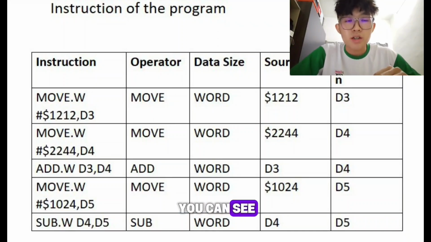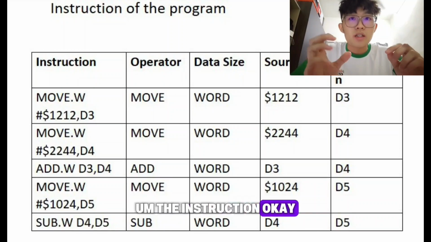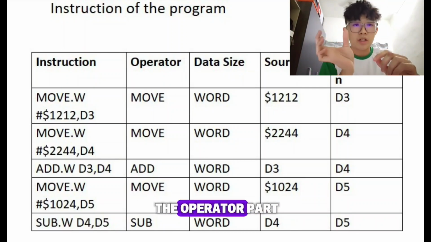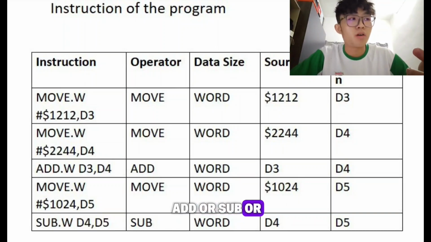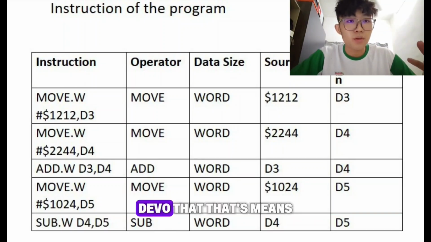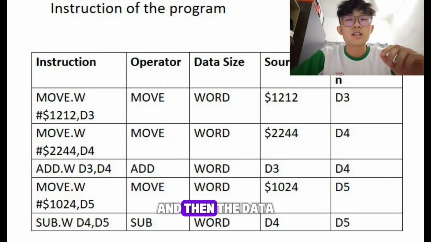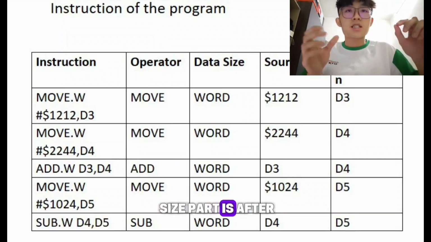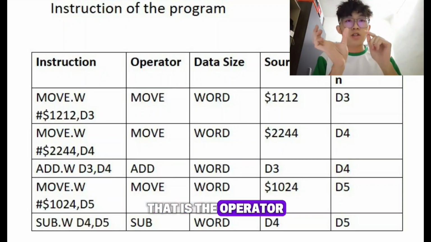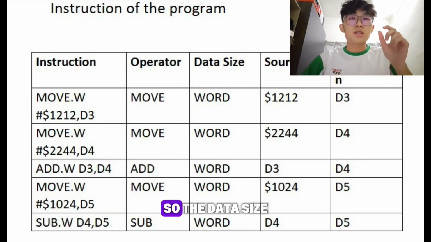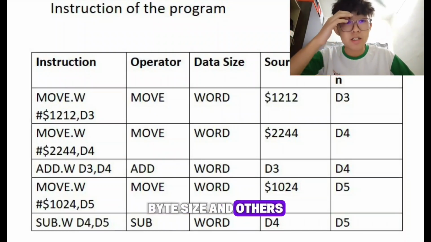So as you can see, in the instruction, the first part is the operator part, that is move or add or sub or even div, that means divide. And then the data size part is after the operator, that is the operator dot data size. So the data size could be word size, byte size, and others.